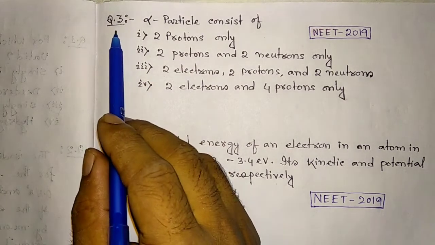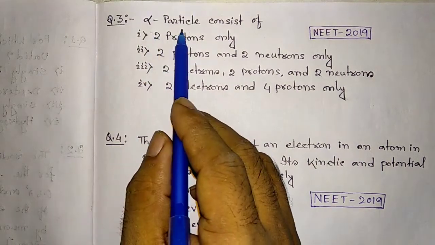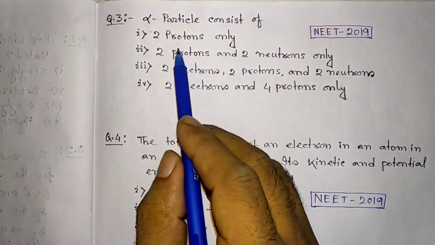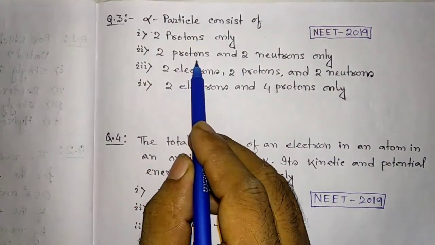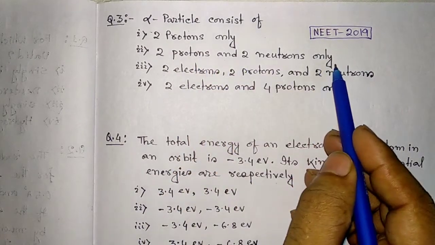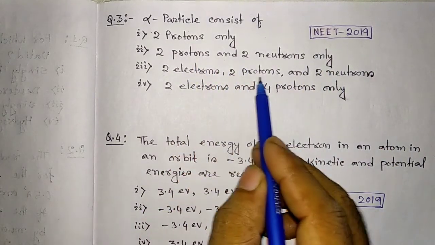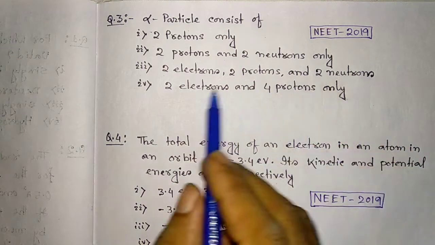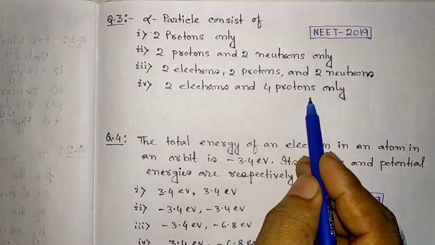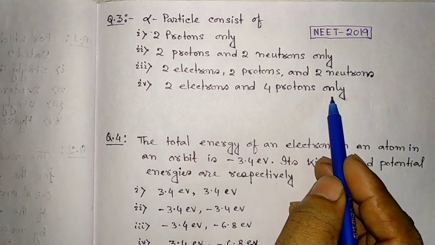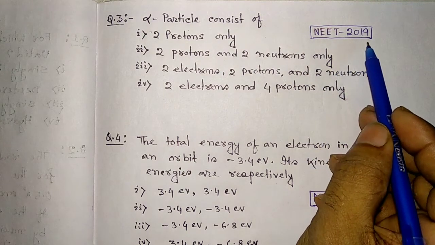All right. Next is question number 3. An alpha particle consists of: 2 protons only; 2 protons and 2 neutrons only; 2 electrons, 2 protons and 2 neutrons; 2 electrons and 4 protons only. The question was asked in NEET 2019.